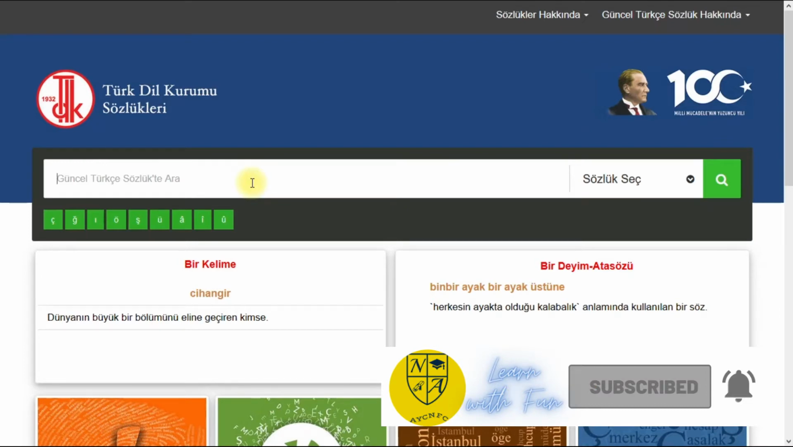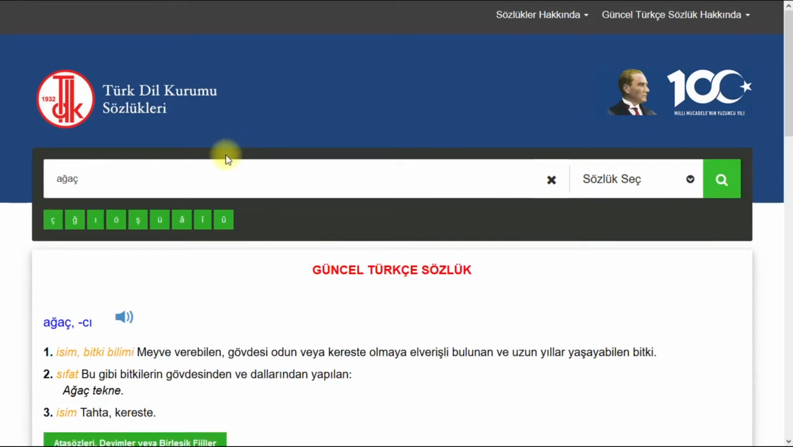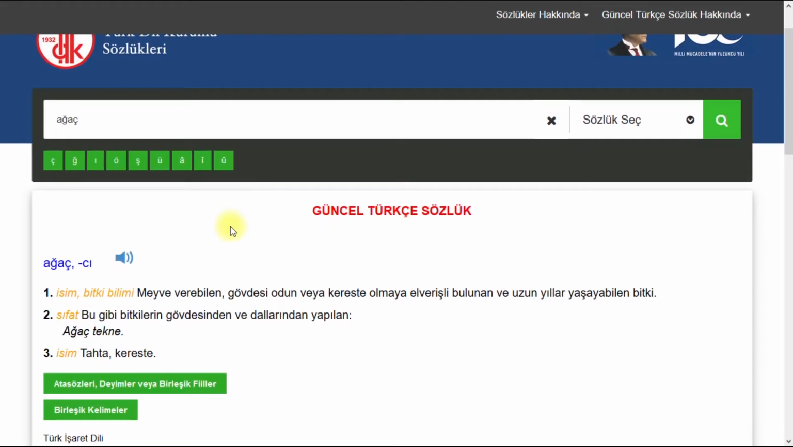For example, let's look for the word ağaç. As you see, I clicked on that soft G and check. Yes, it's pretty easy. If you click on the speaker icon, you will hear the pronunciation of the word. Ağaç.